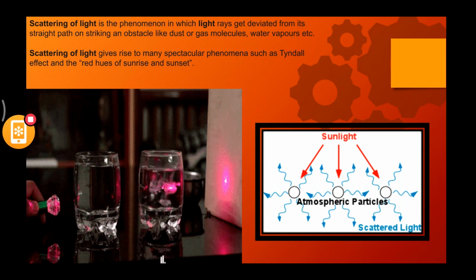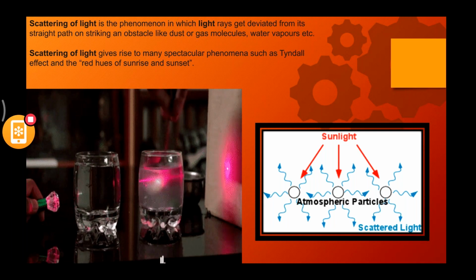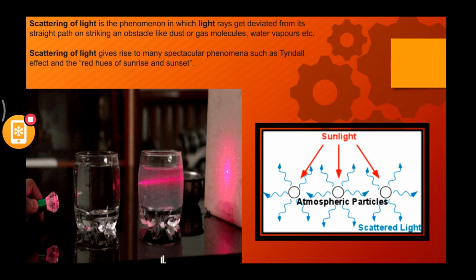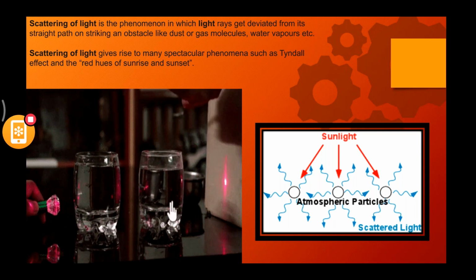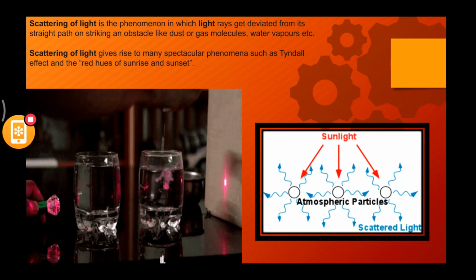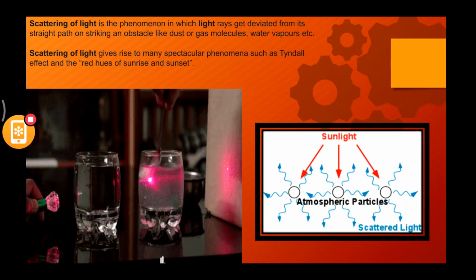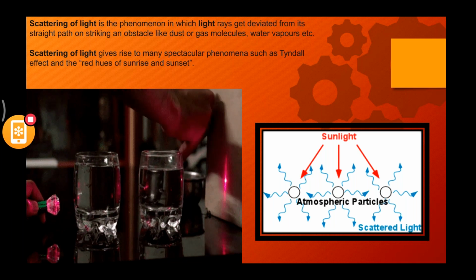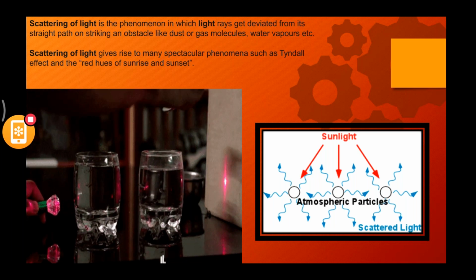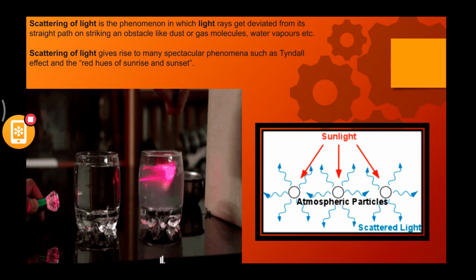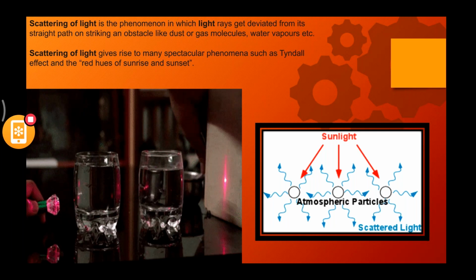Sunlight falling onto the atmosphere, atmospheric particles are there, they are scattering the sunlight in a wider range. Now why is this happening? Because they absorb, they take the information from the light, they absorb the energy. What do I mean? Atmospheric particles are absorbing energy from the sunlight. Now what is there in the sunlight? Sunlight contains photons, basically particles, right? Particles of light. Now these particles of light are being absorbed.